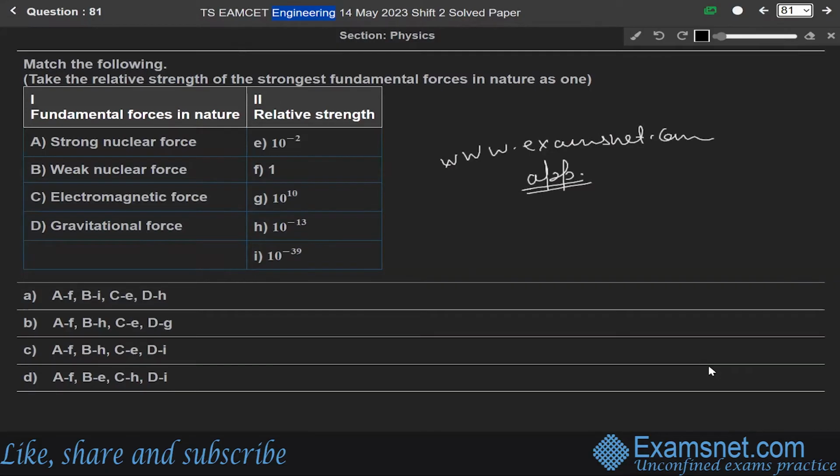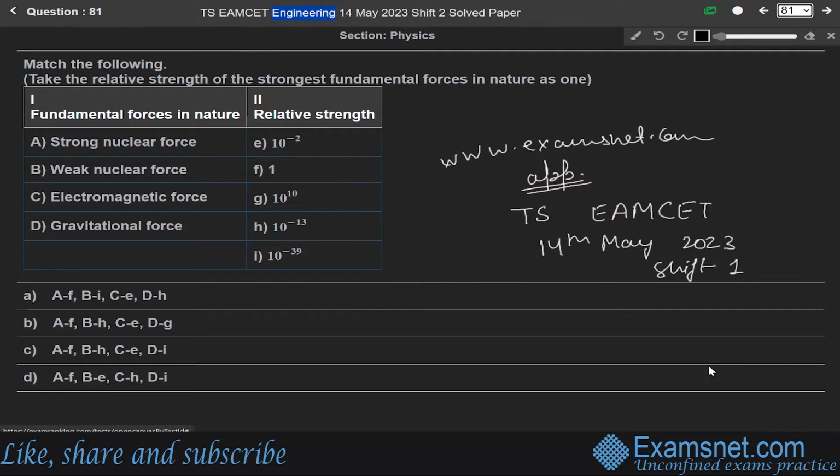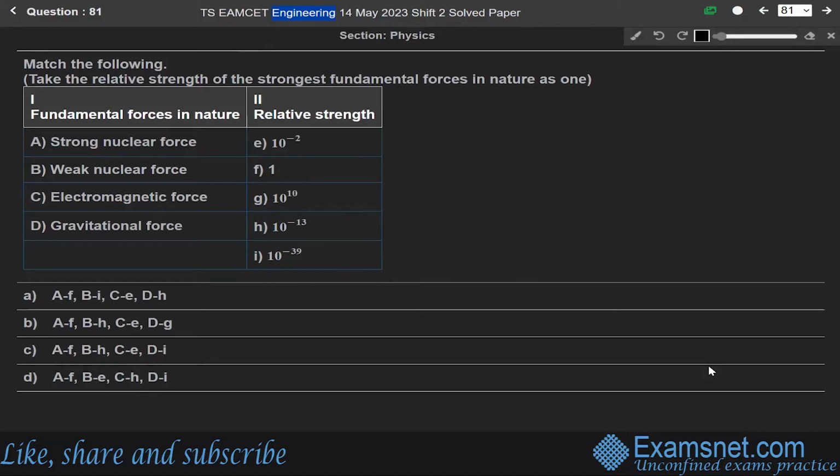So today, students, we will be solving the TSEAMCET, Telangana State Engineering, Agriculture and Medical Combined Entrance Test of 14th May 2023, shift two question paper. In this particular video, I'll be solving the physics part of the paper. Starting from the very first question of the physics series, question number 81. The question says to match the following forces with their given relative strength.